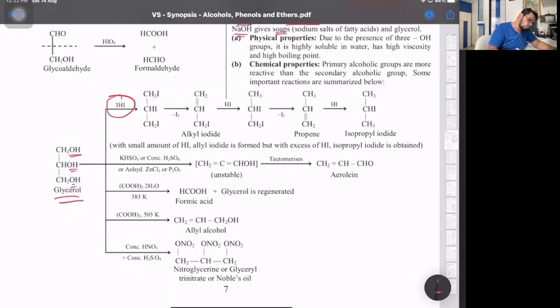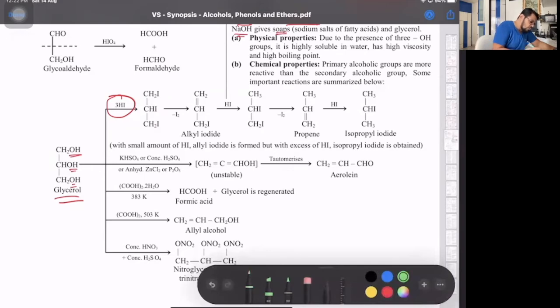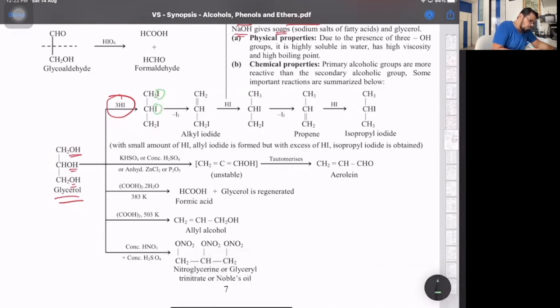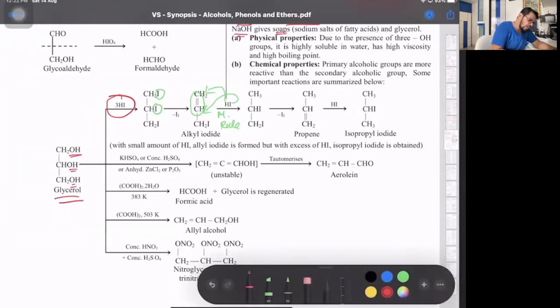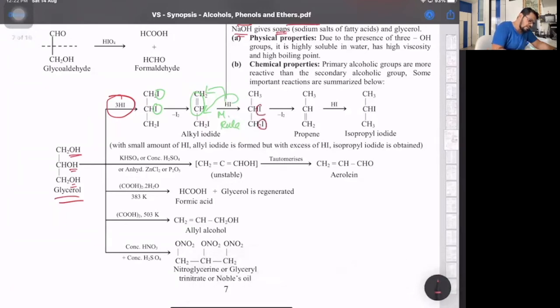Now you do removal of iodine. What is happening? I remove these 2 iodine groups, so a double bond comes. Look at that carefully. I add 1 more mole of HI, and it will add according to Markovnikov's rule. The negative part goes to the carbon having the least number of hydrogens, and the H goes here. Look at this compound. It again says remove iodine, this I and this I, so a double bond comes here. That's formation of propene with a double bond. And to that, you add 1 more mole of HI, which will add according to Markovnikov's rule.